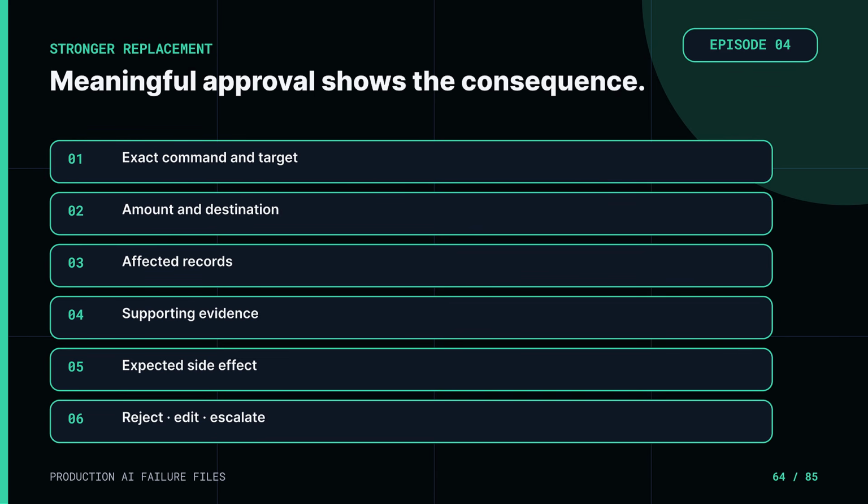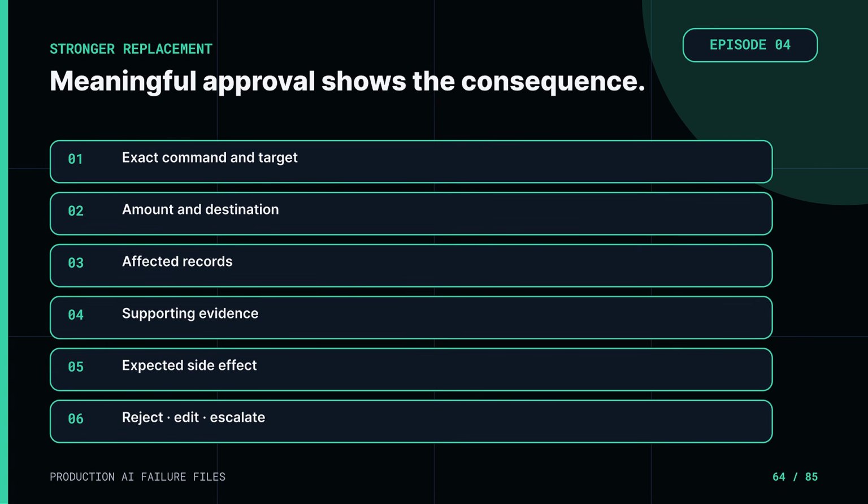The stronger design uses risk-based approval. Low-impact, reversible actions can run inside tight limits. High-impact actions pause before execution. The reviewer sees the exact command, target, amount, destination, affected records, supporting evidence, and expected side effect. Any material change after approval invalidates the approval. The decision is logged, and the person has a safe way to reject, edit, or escalate.